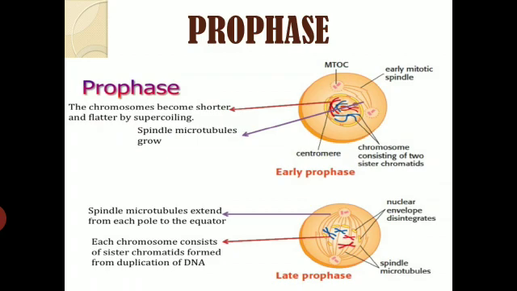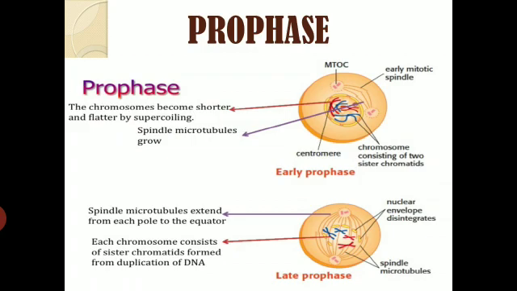So they will migrate in pairs to opposite ends of the cell, and simultaneously they also radiate smaller microtubules called aster rays. So they release the aster rays. These aster rays are in contact with the centrioles, but they are separated from the cytoplasm, right? So this is the aster rays.